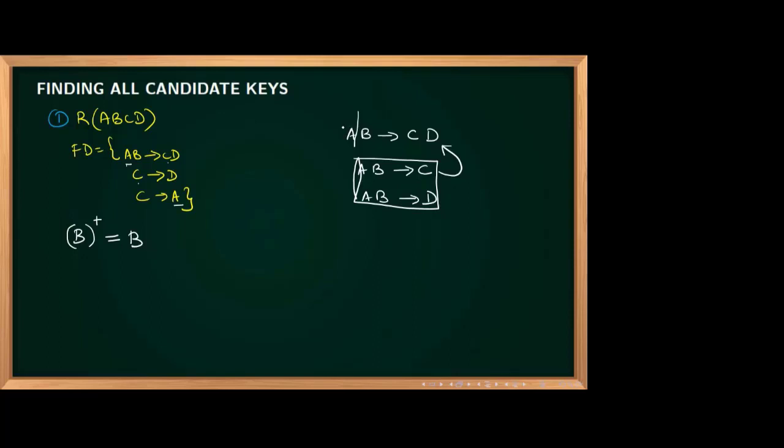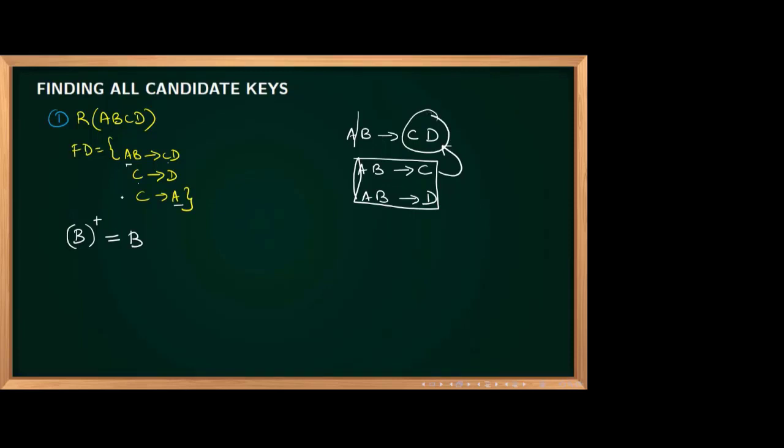If first name and last name together determine something, you cannot separate first name and last name. Only if they stand together can they determine something. But the right side you can split; the right side doesn't matter. Clearly understand that the decomposition rule should not be applied on the left side. You should apply it only on the right side.